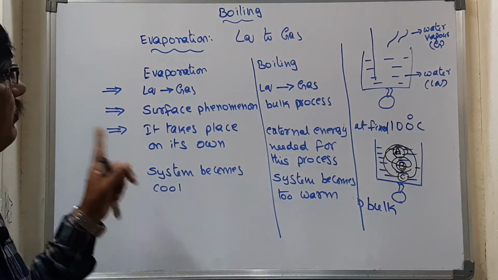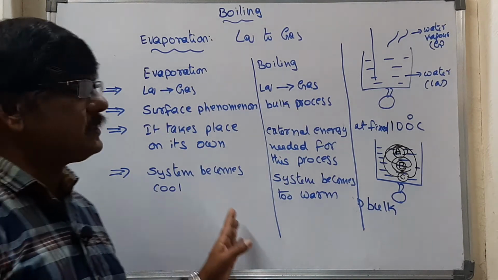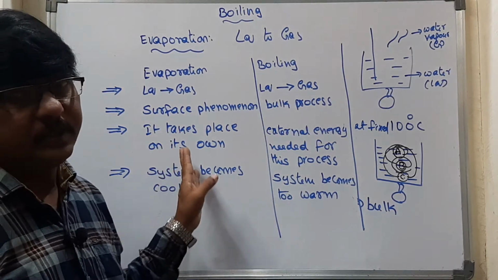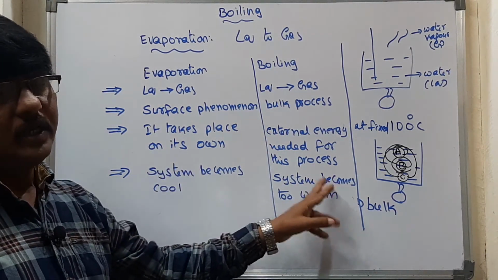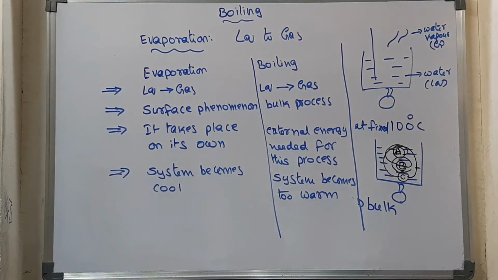So these are the major differences between evaporation and boiling. Understood what is meant by evaporation and what is meant by boiling, though both appear the same. That is why this question is asked many times. Evaporation takes place at any temperature, but boiling takes place at a constant temperature. Just go through all these points once; take a screenshot if you want. Both are processes of converting liquid state to gaseous state. Evaporation is a surface phenomenon and boiling is a bulk phenomenon. Evaporation takes place on its own, but boiling needs extra energy. In evaporation the system becomes cool and in boiling the system becomes warm. These are the differences between evaporation and boiling.